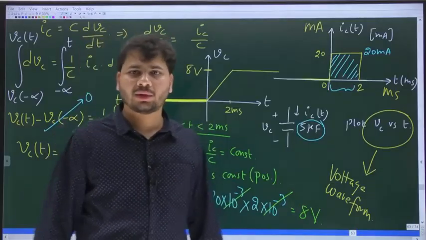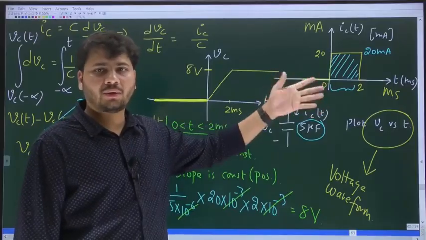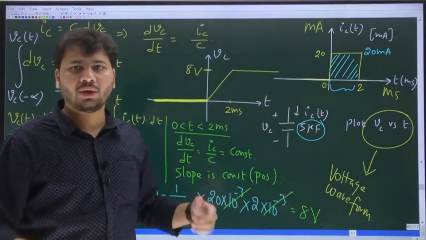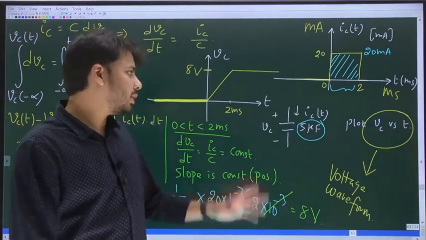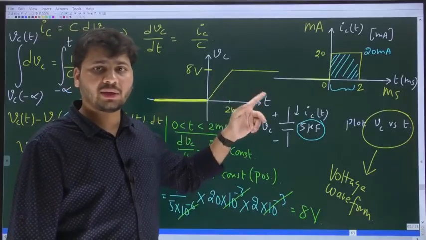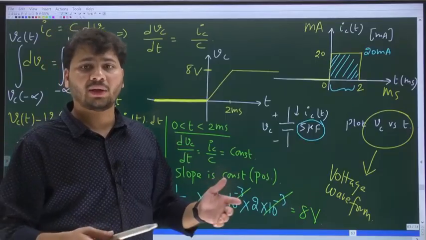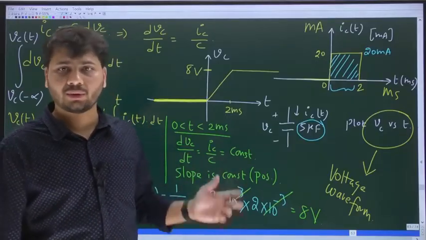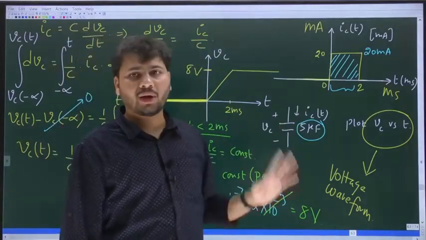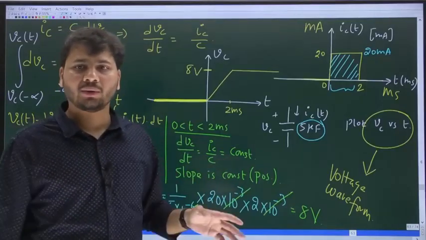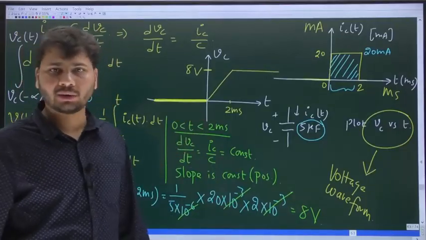You see, Sainath, please listen. Up to t equal to 0, what is the current flowing through the cap? 0. If no current flows through the cap, then the voltage across the cap does not change. Remember, the value of voltage across the cap at t equal to minus infinity is 0. Yes, Vc at minus infinity is always assumed to be 0. So up to t equal to 0, because no current is flowing through the cap, it will remain uncharged, or the voltage across the cap will remain at 0.